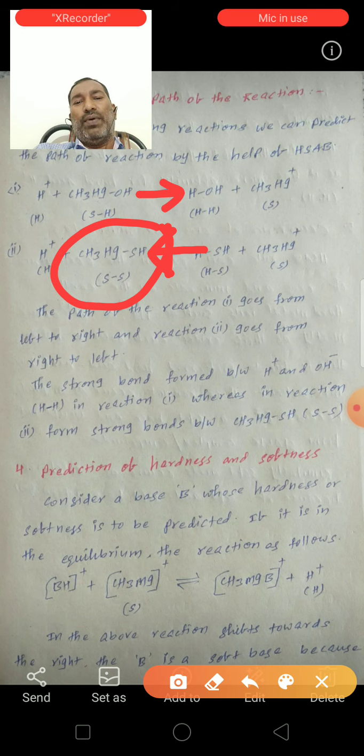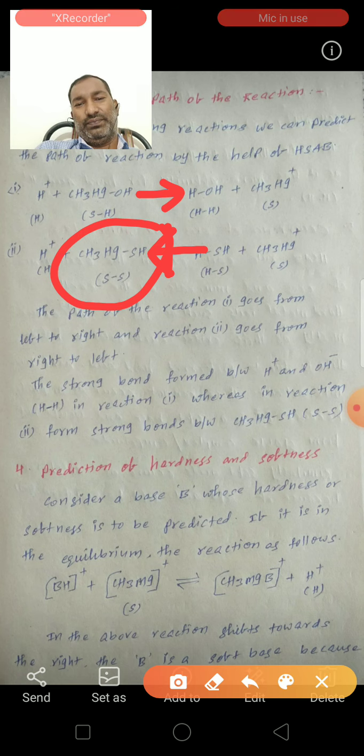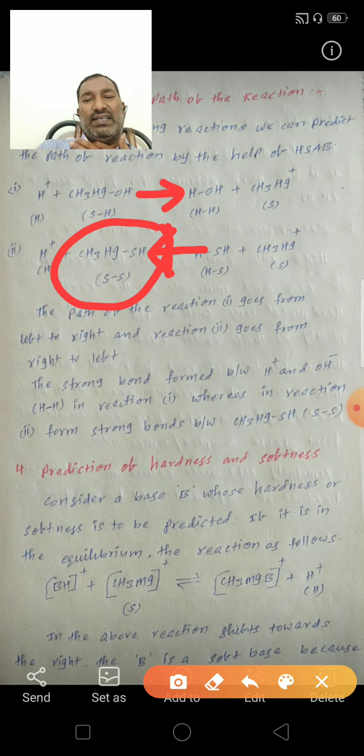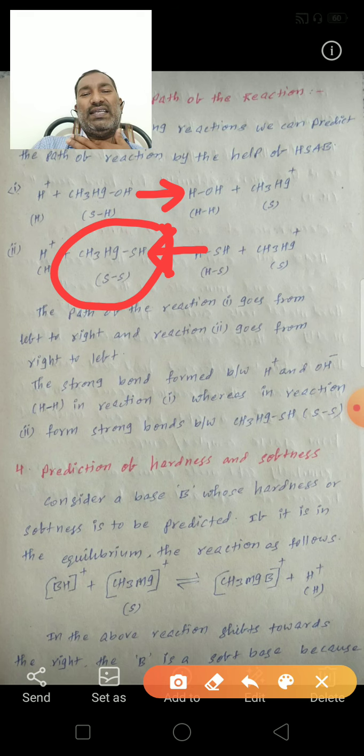A strong bond is formed between H plus and OH, the hard acid and hard base, in reaction 1, whereas in reaction 2 a strong bond forms between CH3Hg and SH. Here CH3Hg is a soft acid and SH is a soft base.